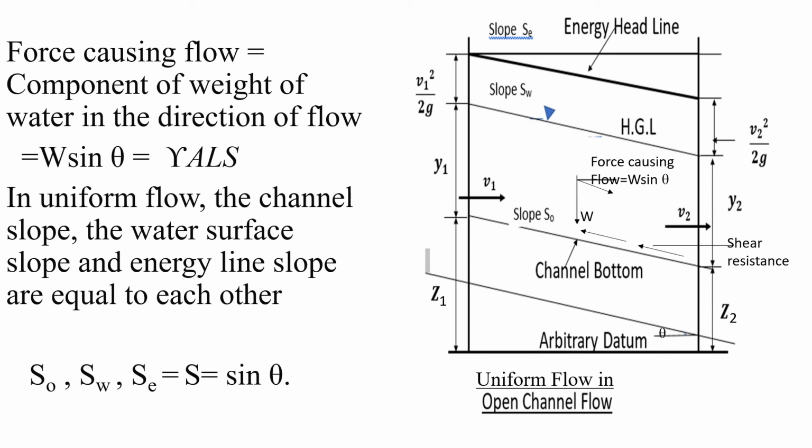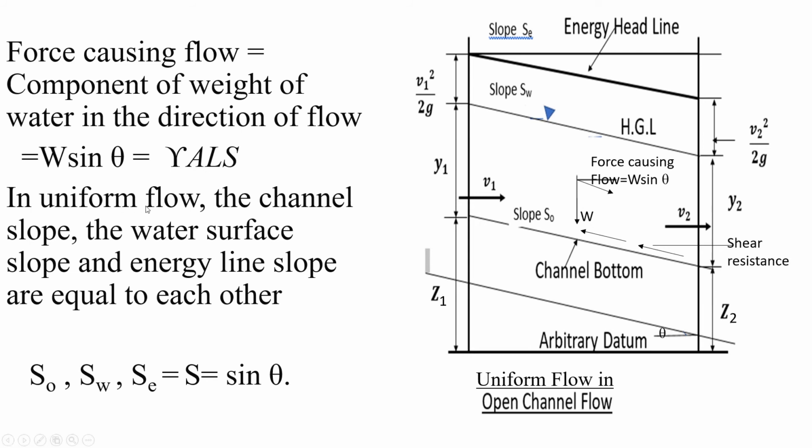So here we see the figure of uniform flow in open channel flow. This is the energy head line, hydraulic grade line, then the channel bottom and the datum. We see the channel bottom makes an angle theta with the horizontal. This is the piezometric head, this is the kinetic head. So the force causing flow will be equal to the component of weight of water in the direction of flow. So this will be equal to W sin theta, which will be equal to gamma ALS.